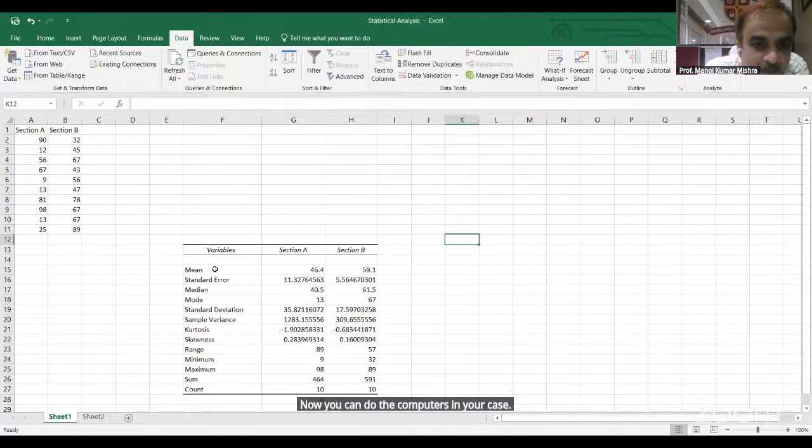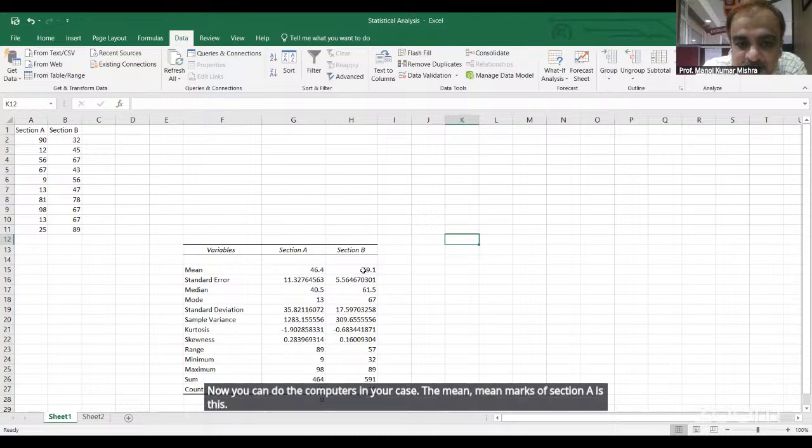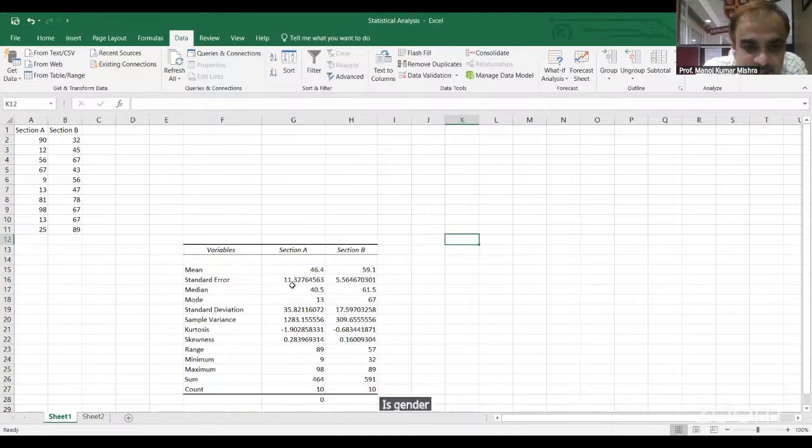The mean marks of section A is this, section B is this. Section B is better. Standard error of section A is this, standard error of section B is this. This standard error tells not more, but variation.